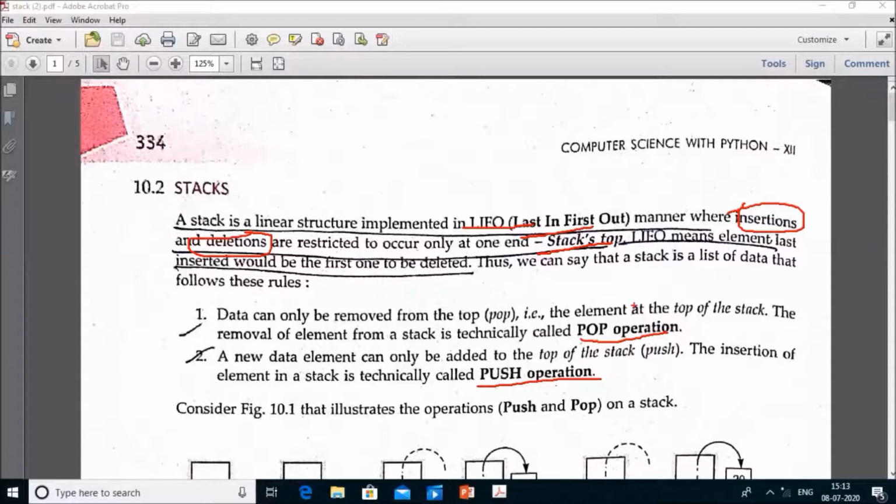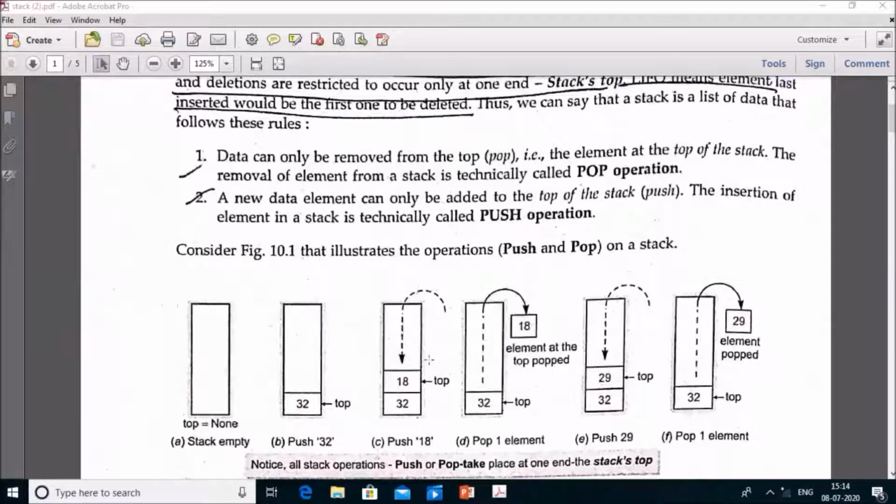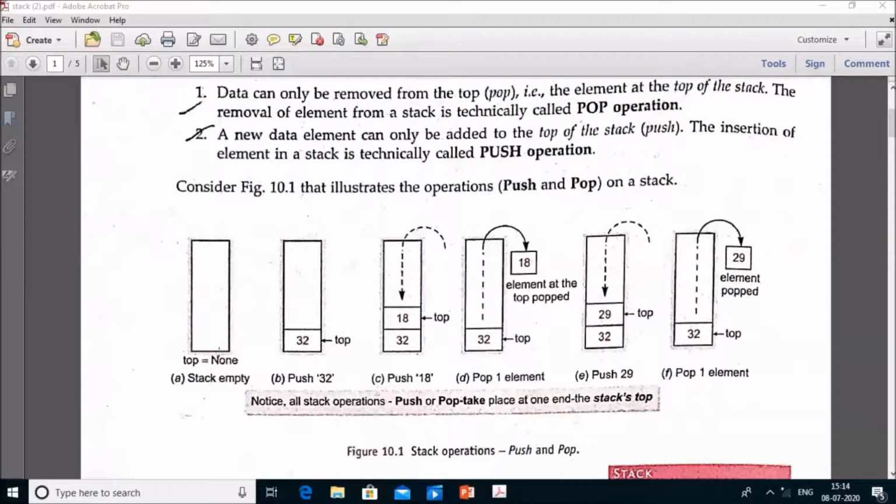Pop operation helps in removal of the element from the top of the stack, and insertion helps the addition of the element at the top position. We can understand this with the help of this example. Suppose there is a stack and the top pointer shows none. It means the stack is empty.